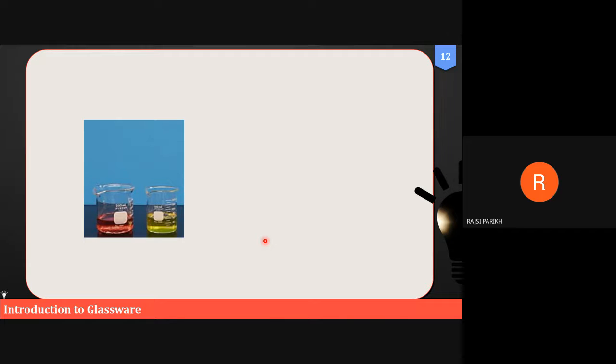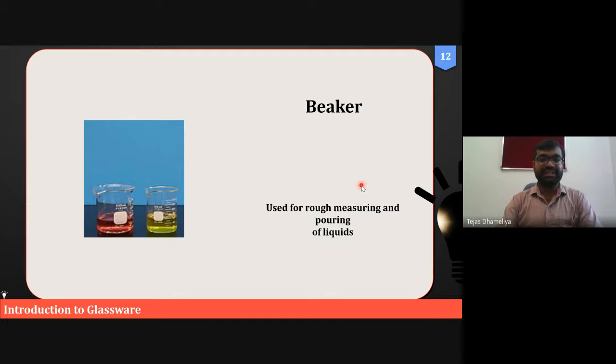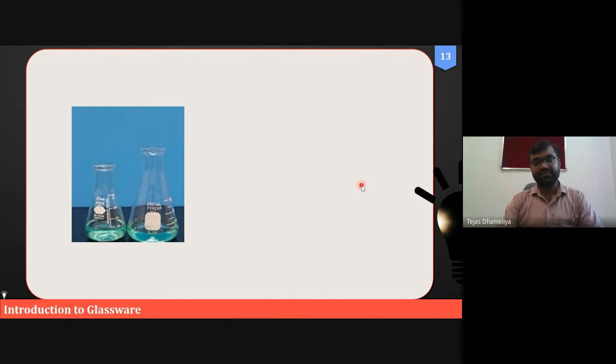Beaker. Yeah, you can simply call it a glass beaker, and I can see they are around 250 ml beakers. This beaker is basically for storing liquids, to mix and react with each other, to hold the liquids majorly.